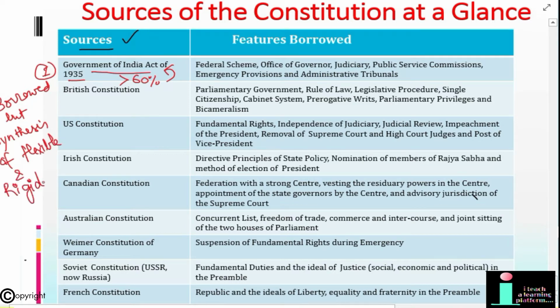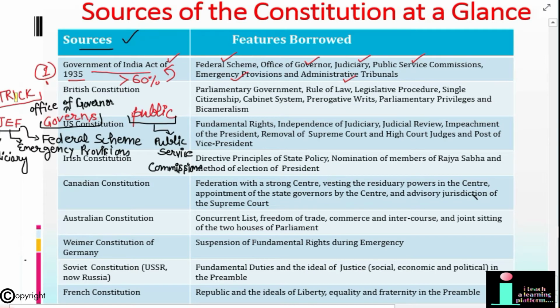If we talk about Government of India Act 1935, important provisions are Federal Scheme, Office of Governor, Judiciary, Public Service Commission, Emergency Provisions and Administrative Tribunals. If I tell you the trick of remembering these features of Act of 1935, the trick is JEF governs public.